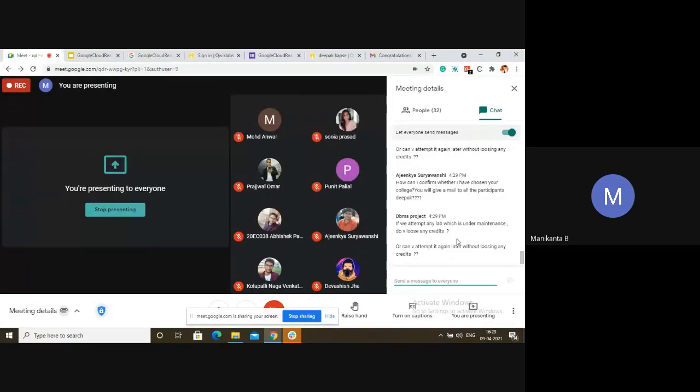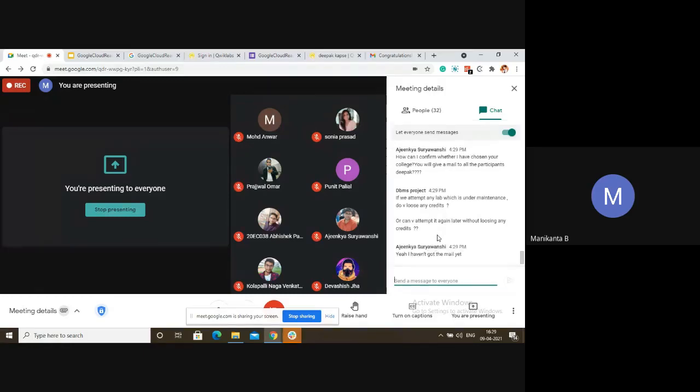If you attempt any lab which is under maintenance, do we lose it? Under maintenance, you cannot even start the lab. You don't have a clickable option at all. So you have to wait until the maintenance is over. Labs under maintenance will be skipped.